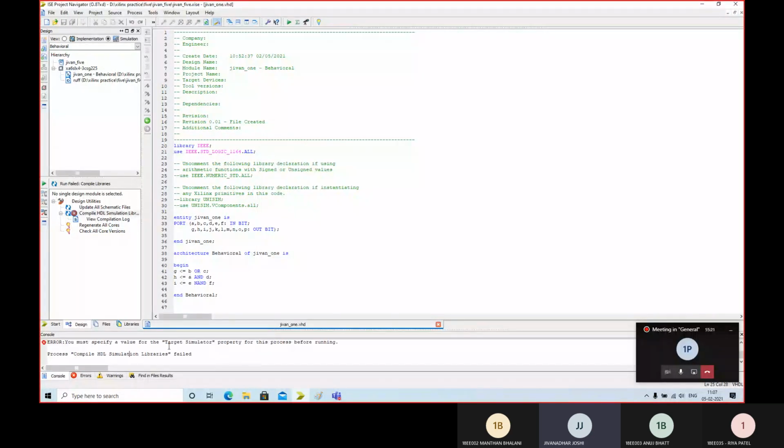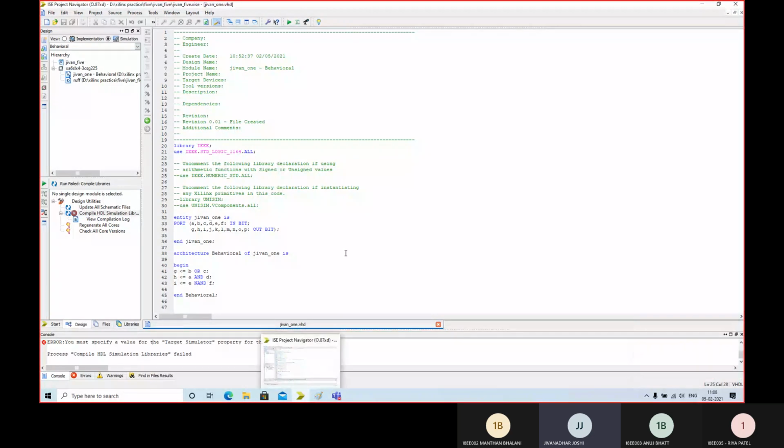You must specify a value for target simulator property of this process before running. I will get back to you by the evening or by the next lecture.